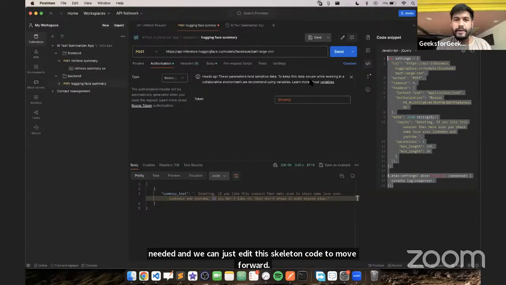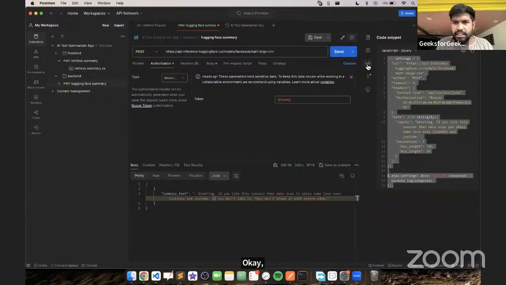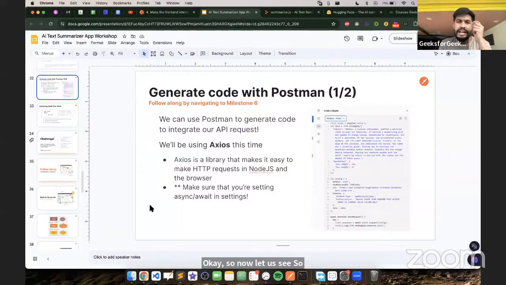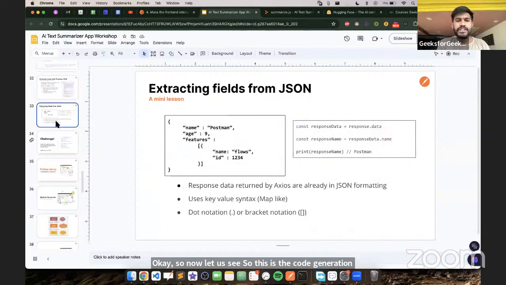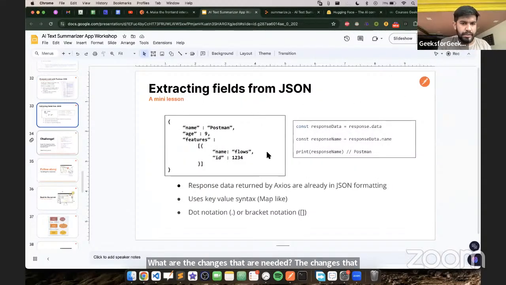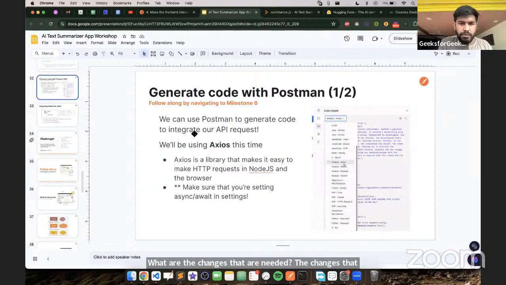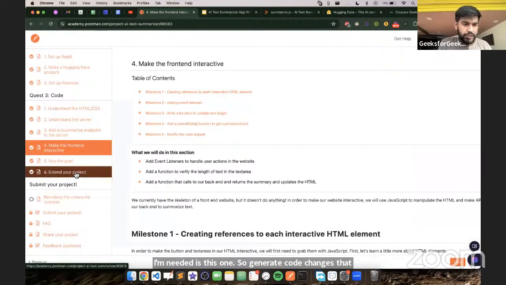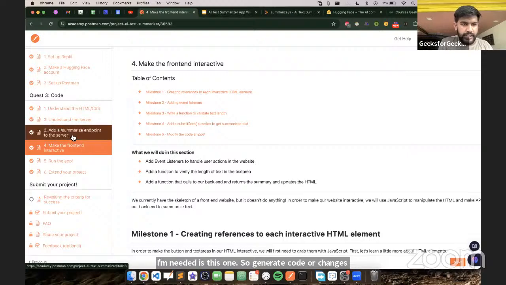Now let us see. This is the code generation feature, which is very cool as well as interesting. What are the changes that are needed? The changes that are needed are this one. I would just show you this. Extend, make the front end interactive, understand.